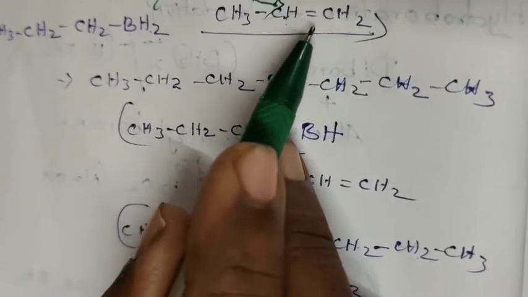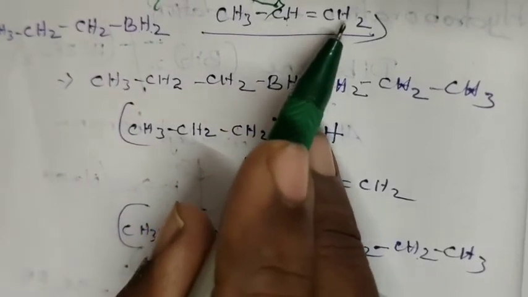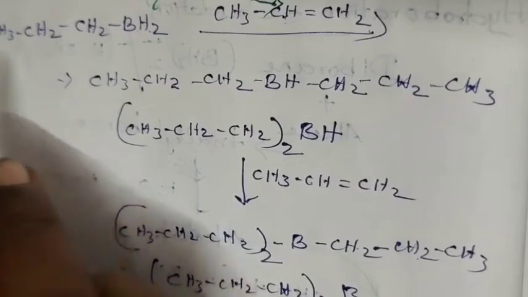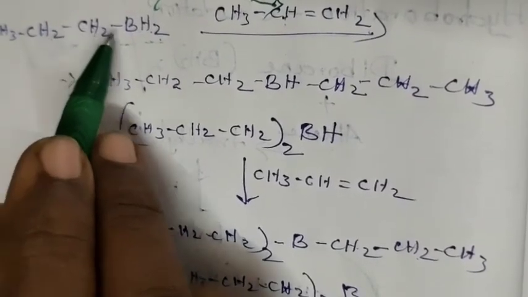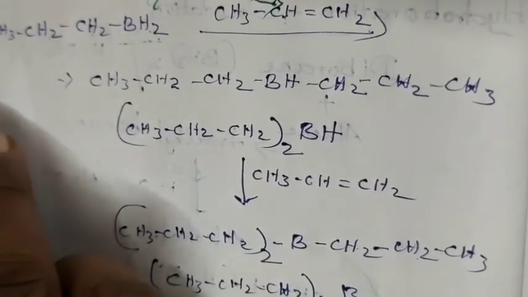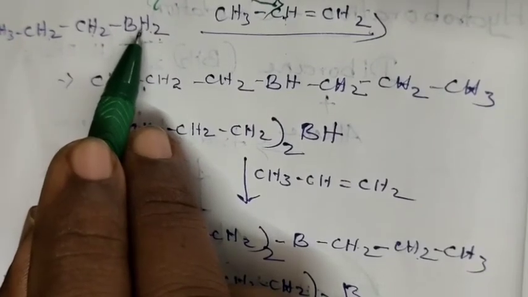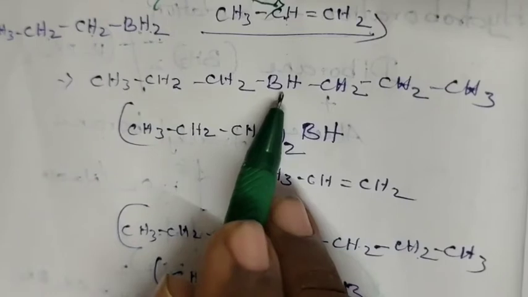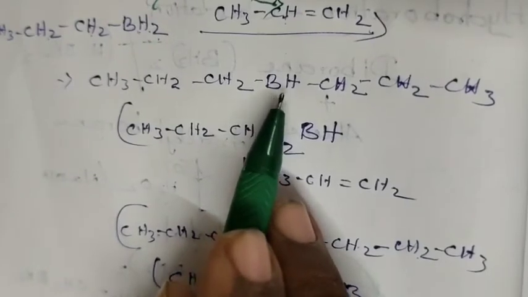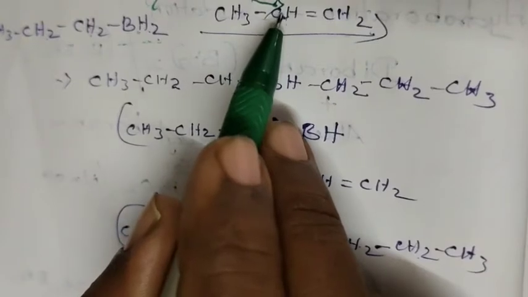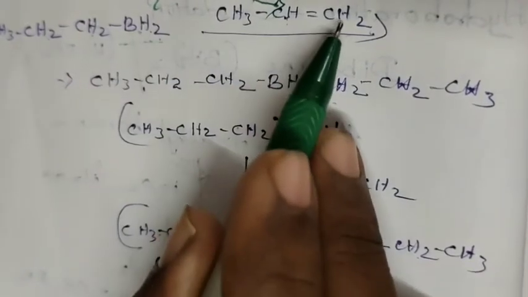The double bond will become a single bond. Then with this CH2, BH will add. So we are getting CH3CH2CH2BH. That means there is no change, but from this one hydrogen atom is removed, so that will become BH. That removed H will add to this CH. The BH will add to the CH2.